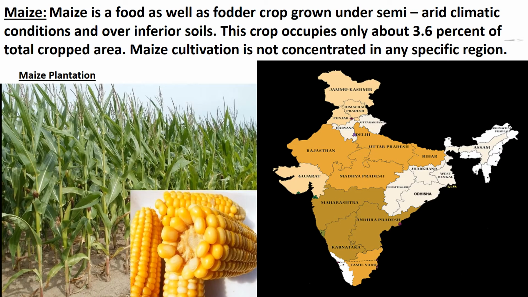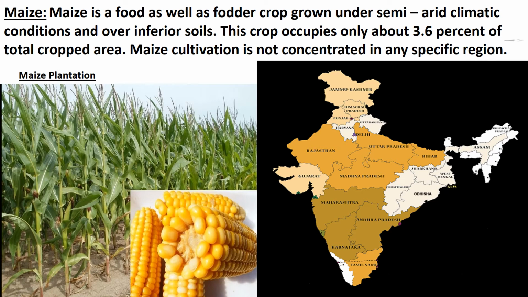Maize. Maize is a food as well as fodder crop grown under semi-arid climatic conditions and over inferior soils. This crop occupies only about 3.6% of the total cropped area in India. Maize cultivation is not concentrated in any specific region.